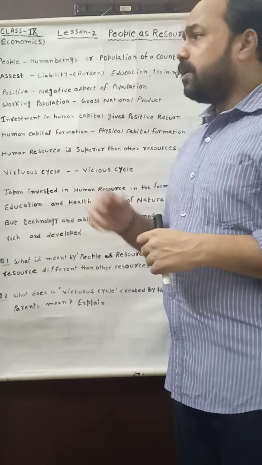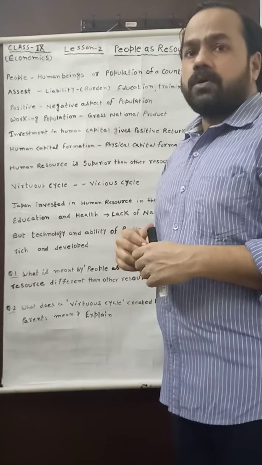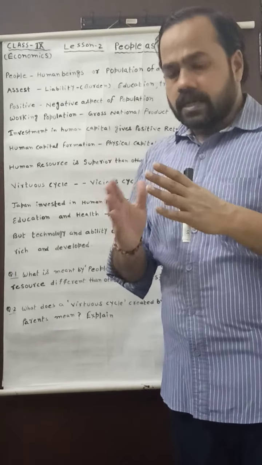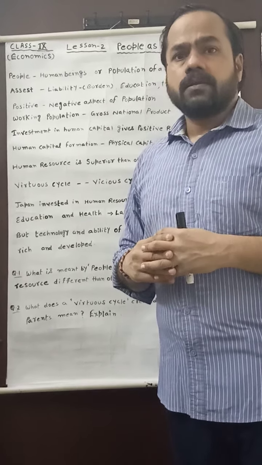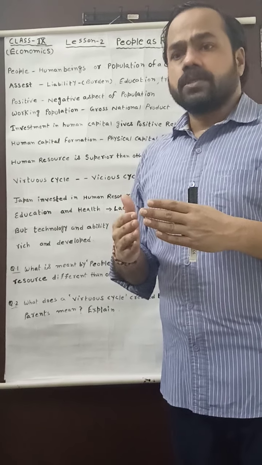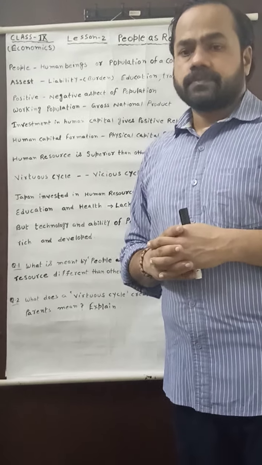Here people refers to human beings or the population of a country. And resources, you know very well, are those through which we can fulfill our requirement or need.